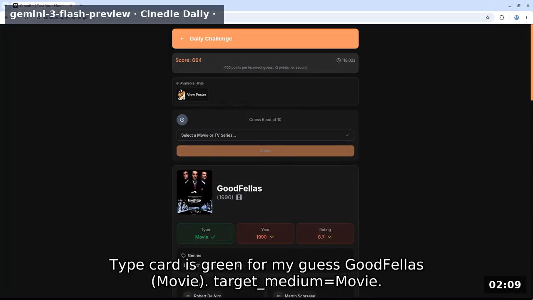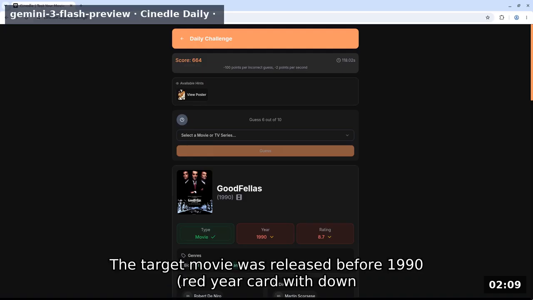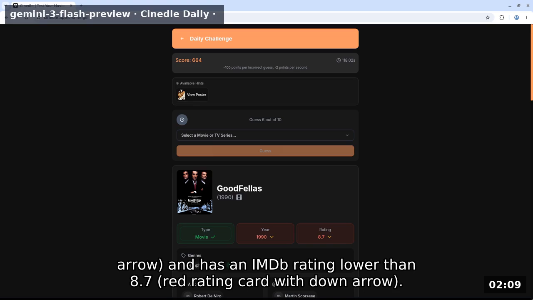Type card is green for my guess Goodfellas movie. Target medium equals movie. The target movie was released before 1990. Red year card with down arrow and has an MBB rating lower than 8.7. Red rating card with down arrow.